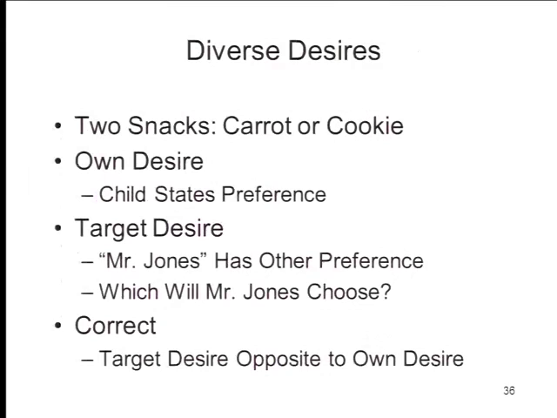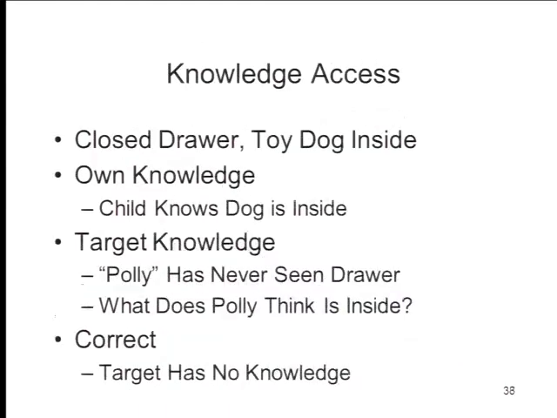And then you introduce Mr. Jones, this other, fictional character, who wants the other thing, and then you ask the child which snack Mr. Jones will choose. And of course, what should happen if the child is performing correctly is the child will understand that Mr. Jones will make a choice different from the child's own choice because he wants something different from what the child wants.